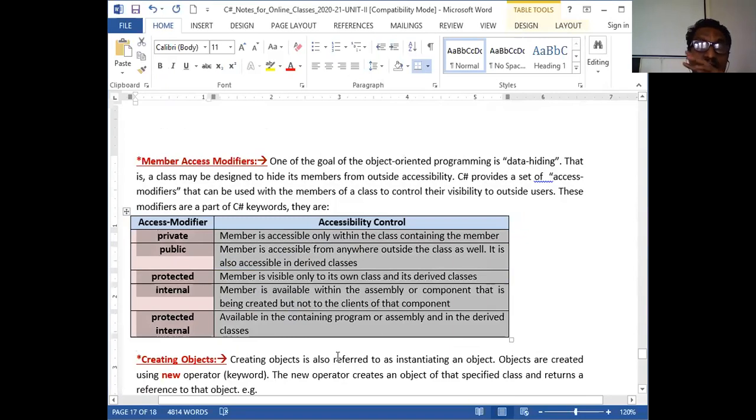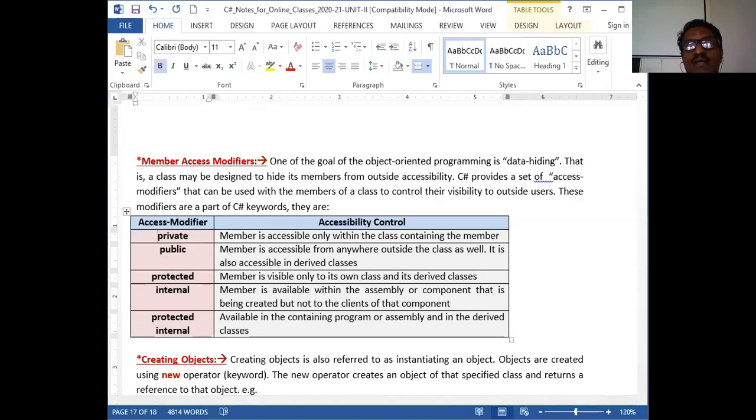By writing some programs on inheritance, we will understand it better. Right now we may get confused.